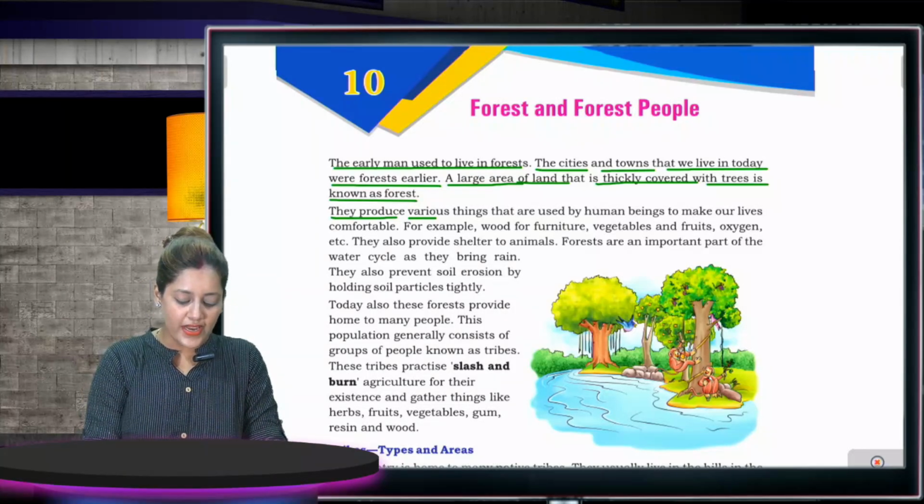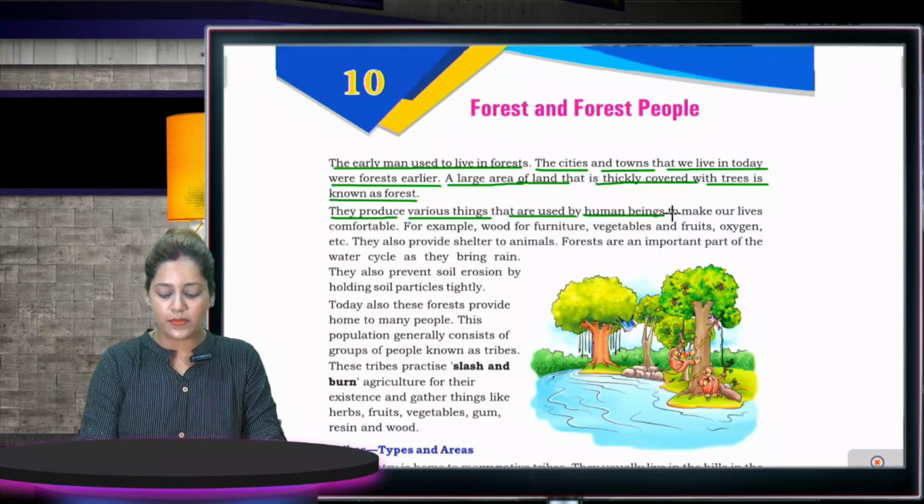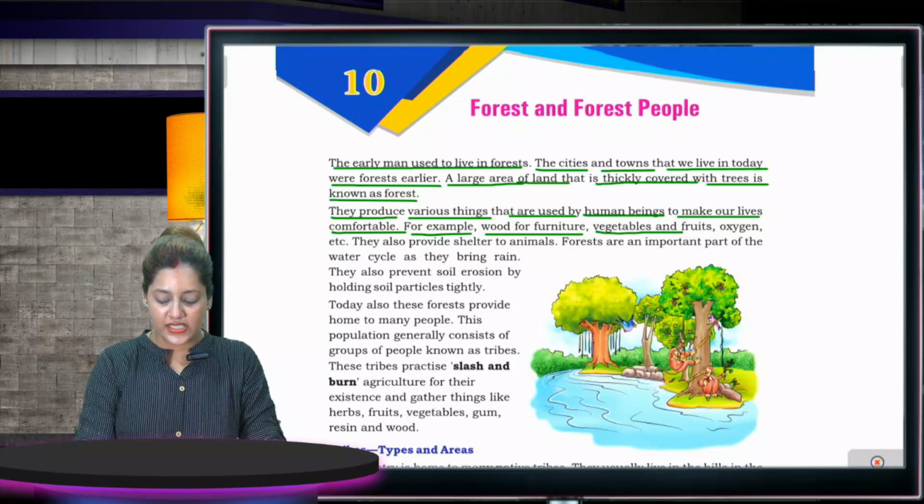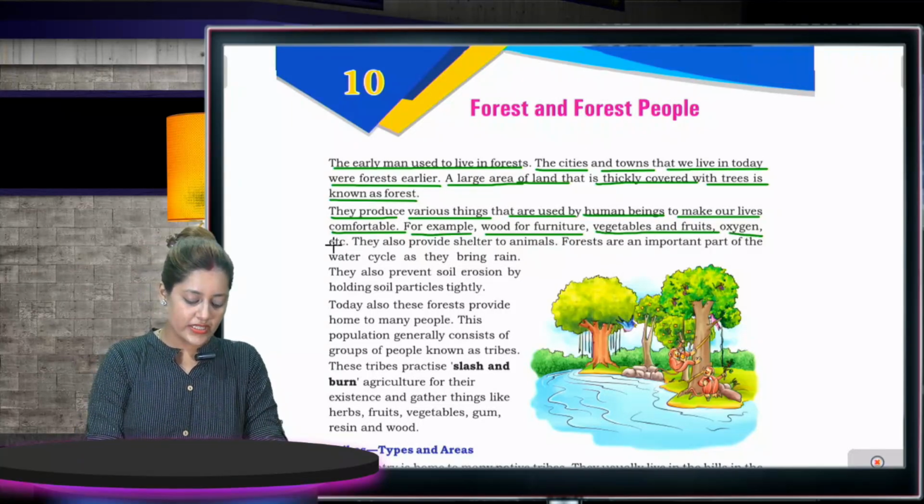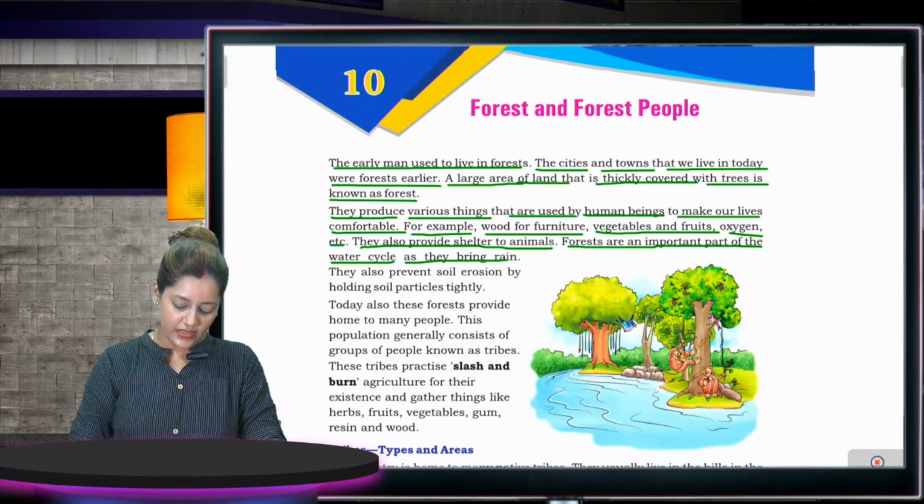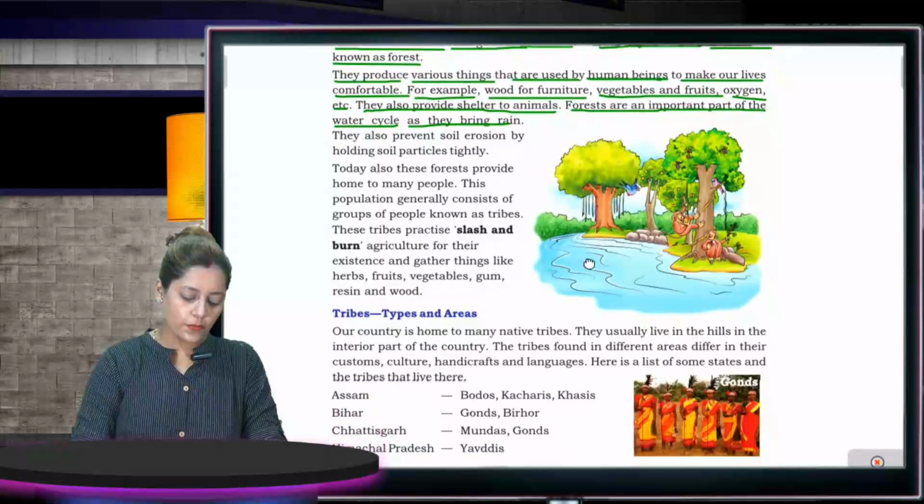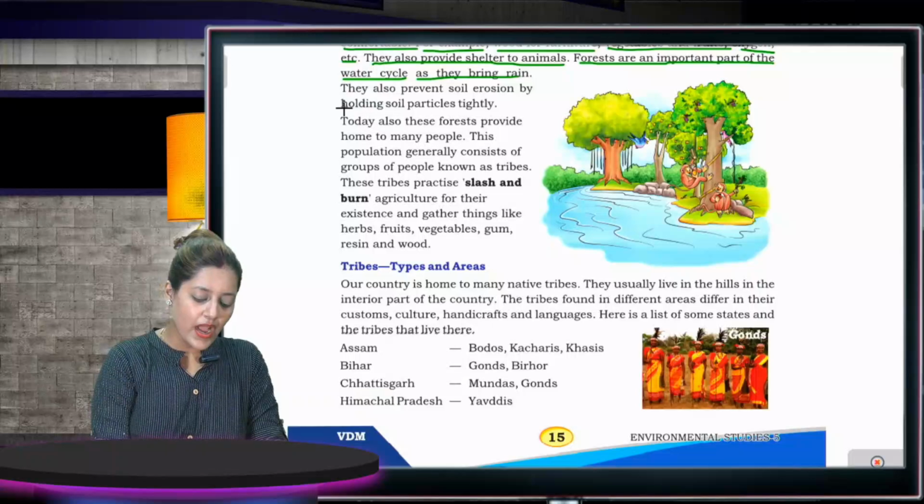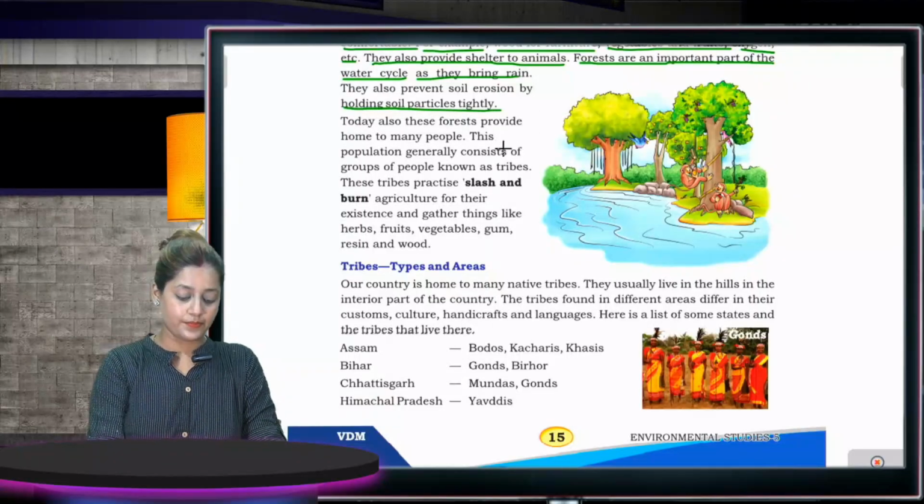They produce various things that are used by human beings to make our lives comfortable. For example, wood for furniture, vegetables and fruits, oxygen, etc. They also provide shelters to animals. Forests are an important part of our water cycle as they bring rain. They also prevent soil erosion by holding soil particles tightly.